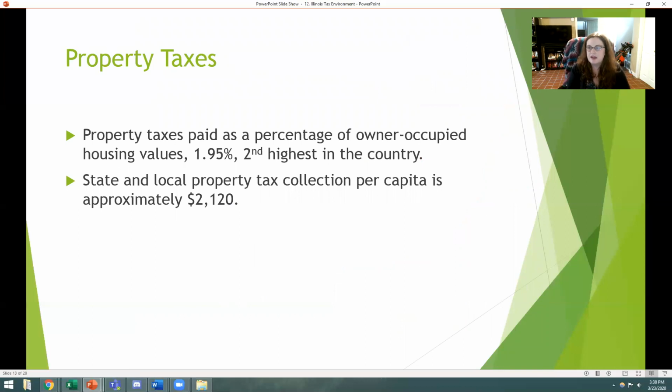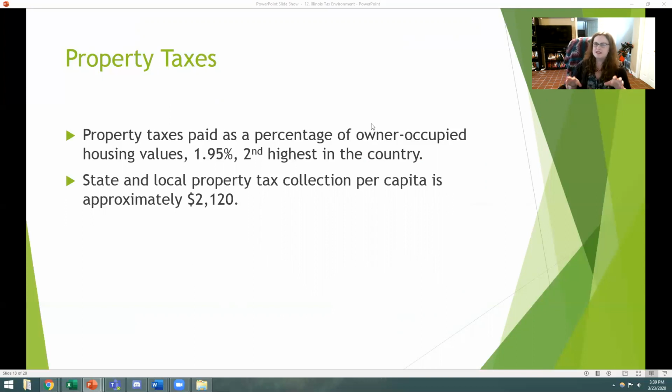So then we also have to think about property taxes. Okay, so we've talked about our income taxes, we've talked about our business taxes and what these other taxes kind of call for in the environment for businesses, on if they want to locate to an area or if they want to hire, or if they want to bring their business there. Then we started talking about sales taxes, the ones that affect them right at the register. But we also have to think about property taxes. So property taxes, for the most part, are going to be paid on the physical location, so the land that something is located on, and the properties that are located on that land. States also have the option of putting property taxes on a variety of other things. Maybe your boats, cars, helicopters, a variety of other things.